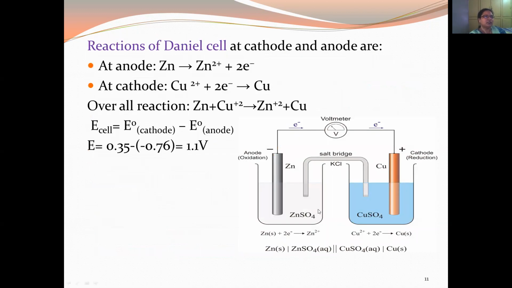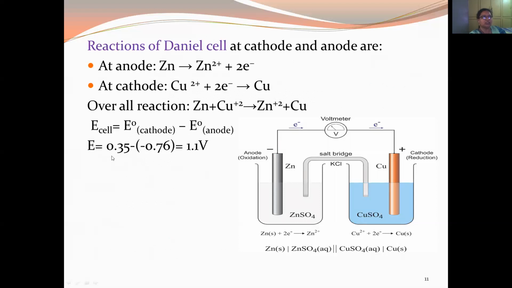A zinc rod is dipped in zinc sulfate solution, a copper rod is dipped in copper sulfate solution, and the salt bridge is dipped in these two electrolytic solutions. These two electrodes are connected with a voltmeter. There is an anode and a cathode. Zinc undergoes oxidation to form Zn2+ and 2 electrons. These two electrons are taken up by the Cu2+ ions of the copper sulfate solution to form Cu. E cell is equal to E naught cathode minus E naught anode.